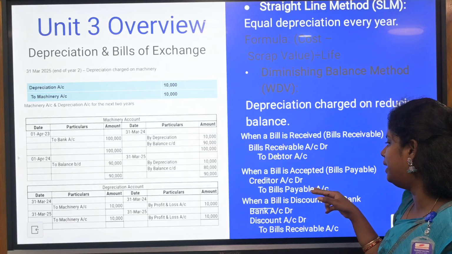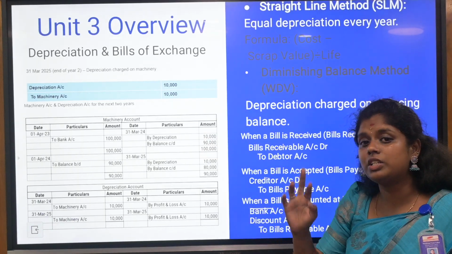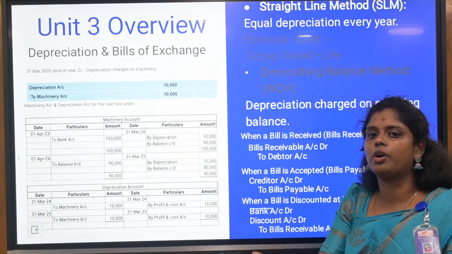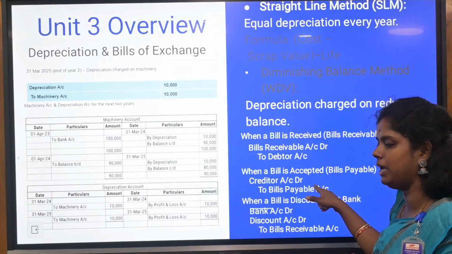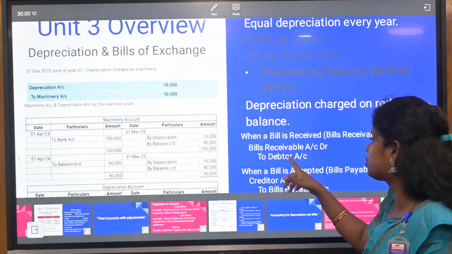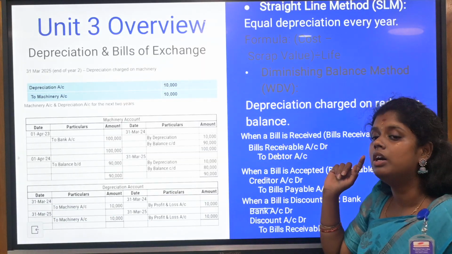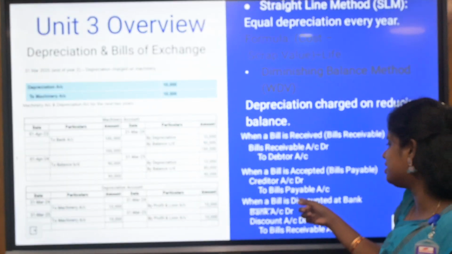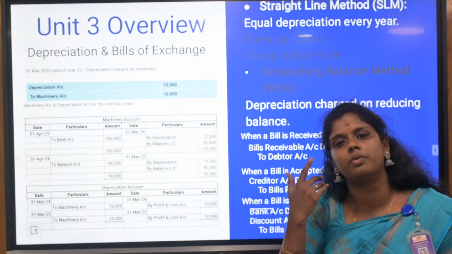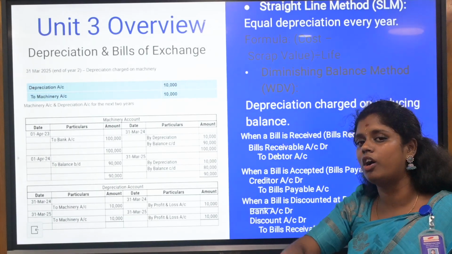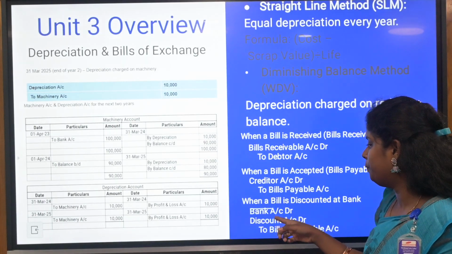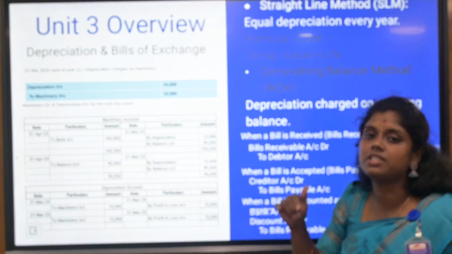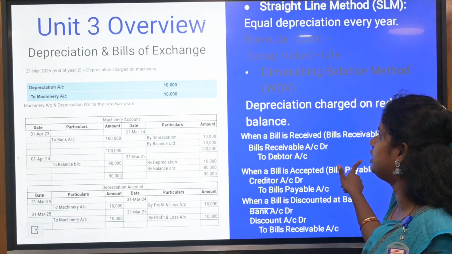So when a bill is discounted at a bank, the discount is different. When you are going to accept the bill, that is called bills payable. When you are going to receive, that is called bills receivable account debtor to debtor account. And when a bill is going to be discounted, the discount account is different. So bank account will be involved in that: bank account debtor, discount account debtor, to bills receivable account. So when you are going to give that discount.